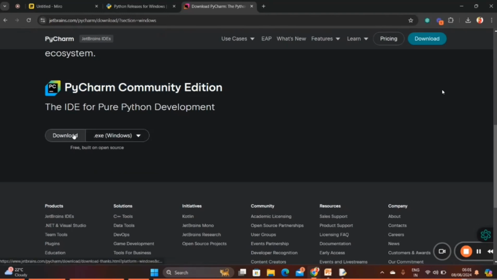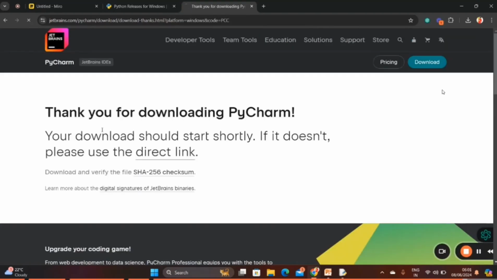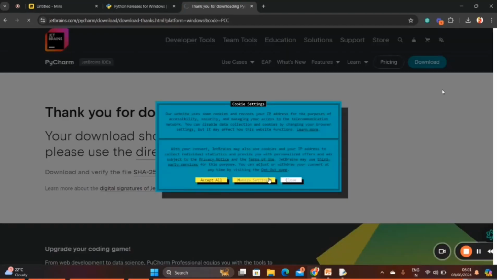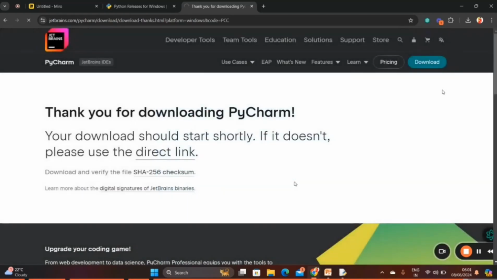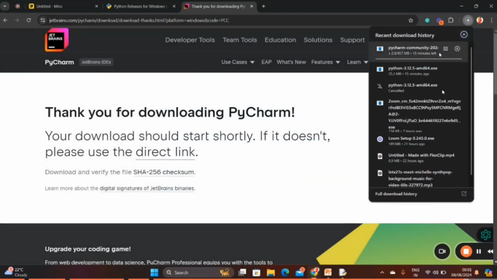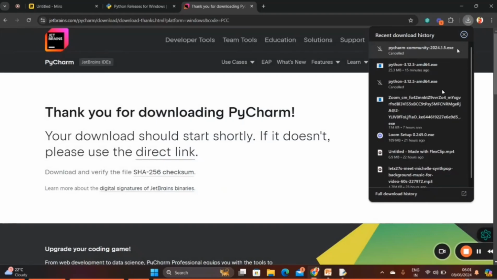Thanks for downloading, so it's going to start the download. It's nearly 455 MB, so I will stop it, because I already have it installed, so I'm not going to download it again. After downloading, you need to follow the on-screen instructions.